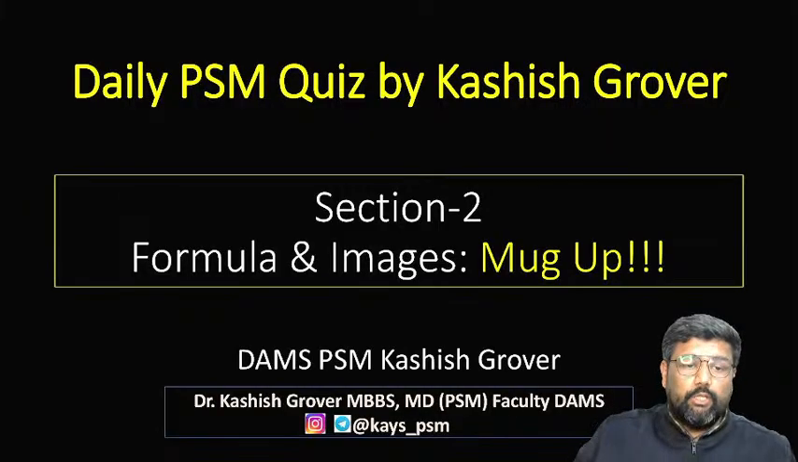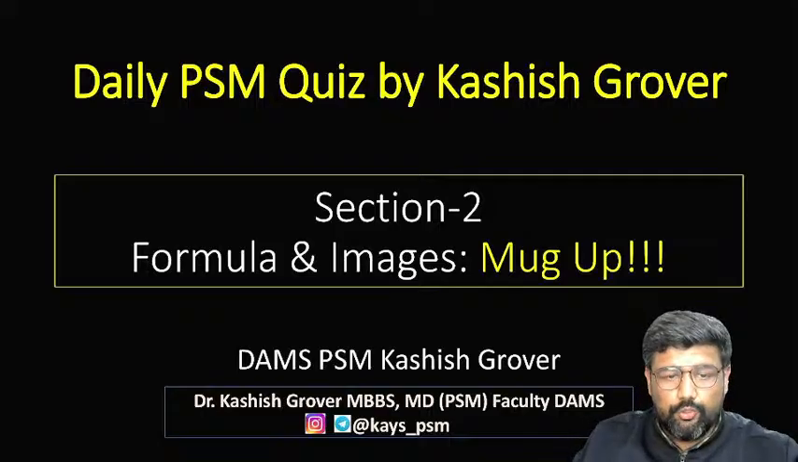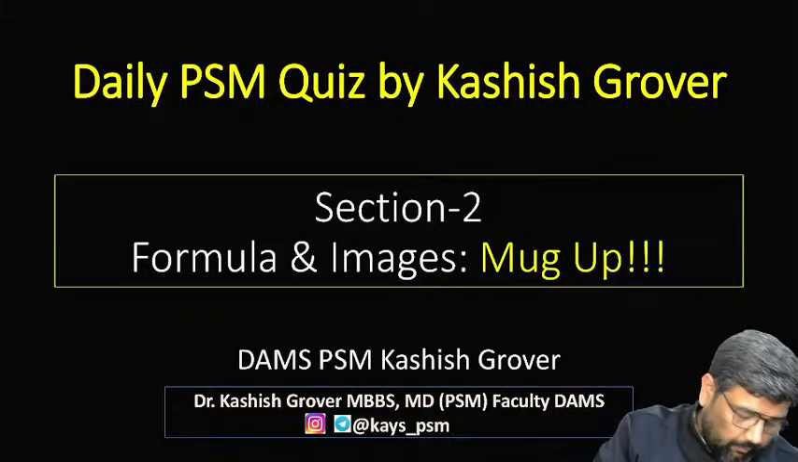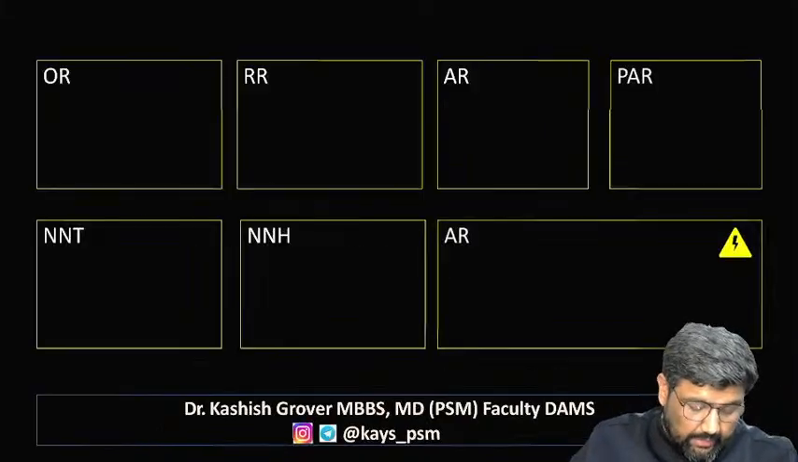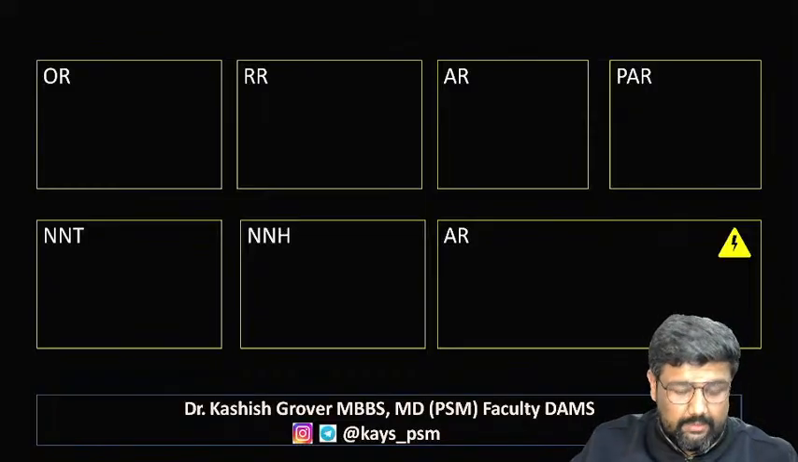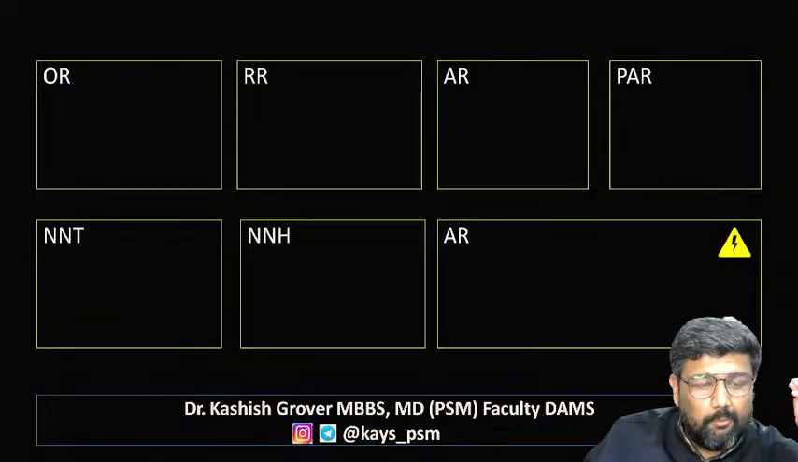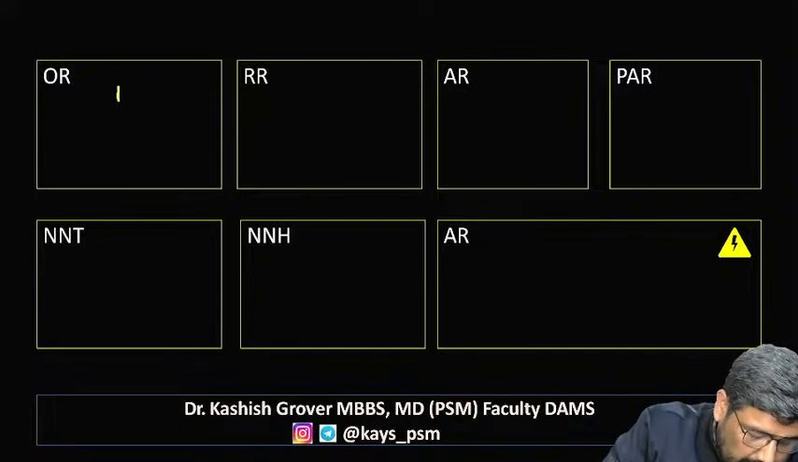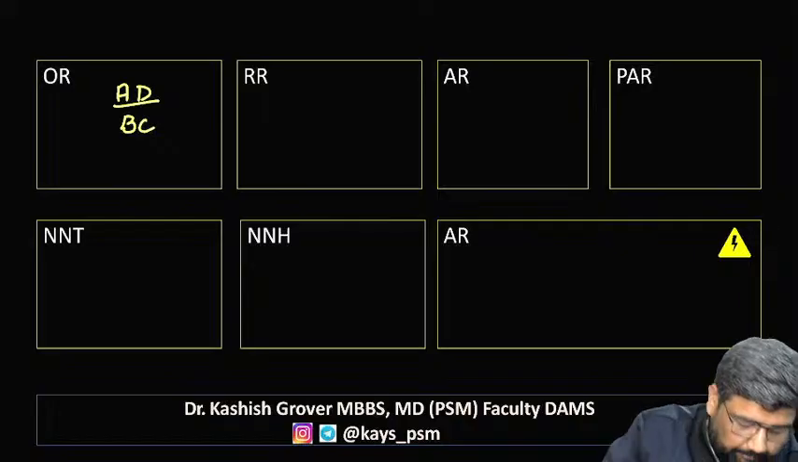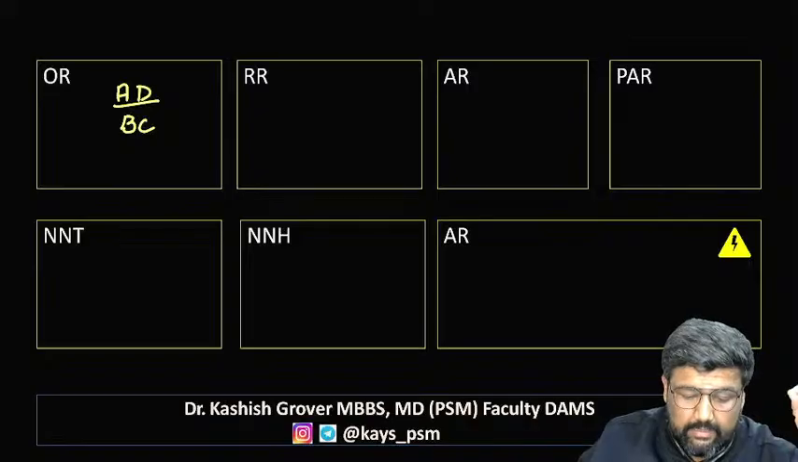Now coming to section 2. In section 2 we have the formulas. In the upcoming quizzes as well, section 2 is only for formulas and images. Now you have to tell me about all the formulas. Quickly in the chat box, what is the formula for odds ratio? Can I say it is AD by BC? Yes, formula for odds ratio, AD by BC.